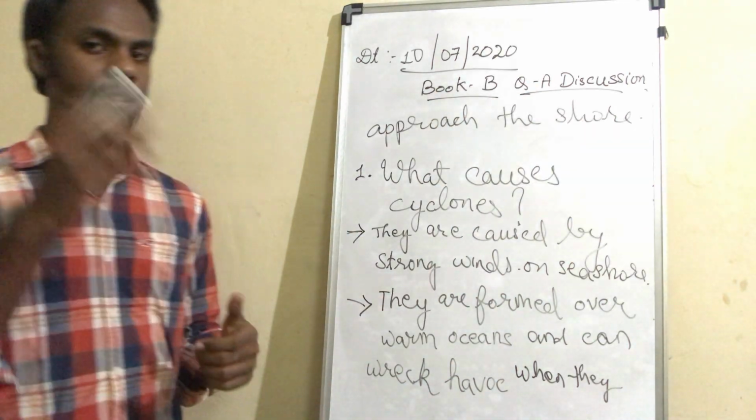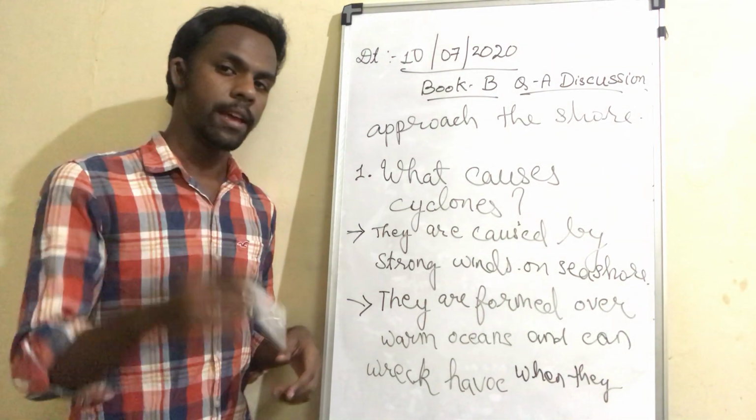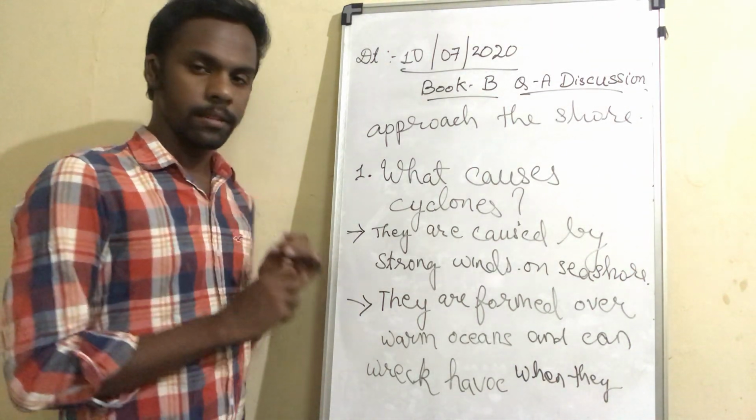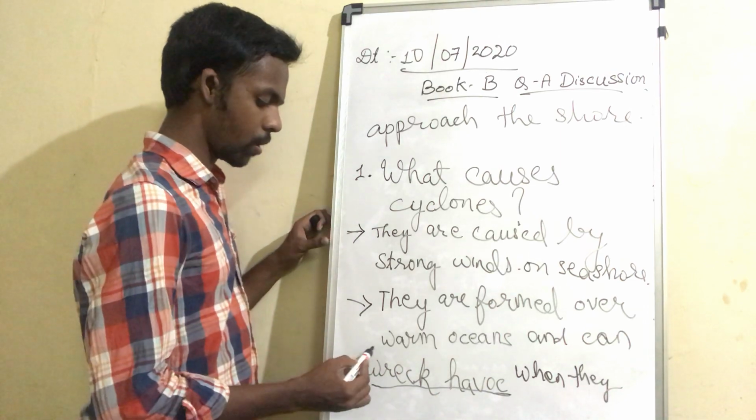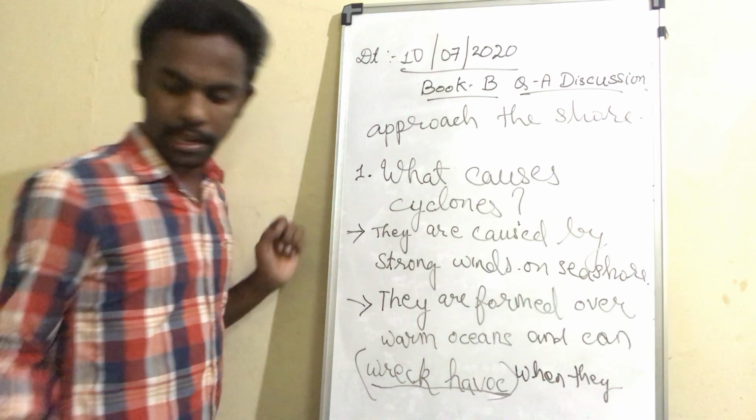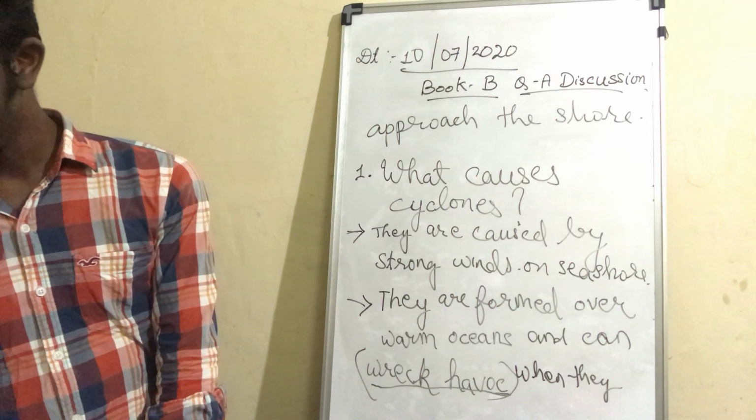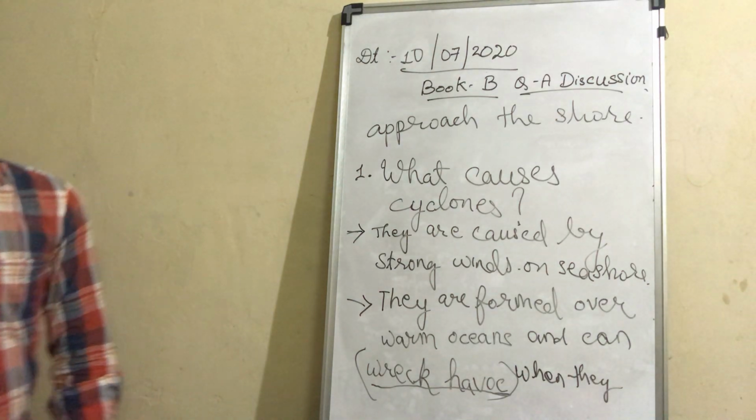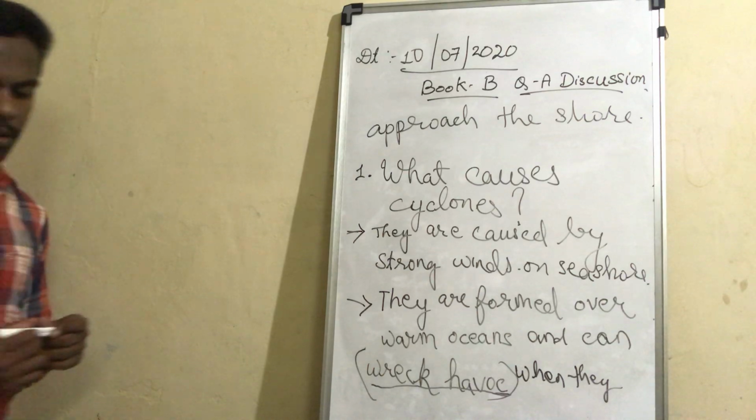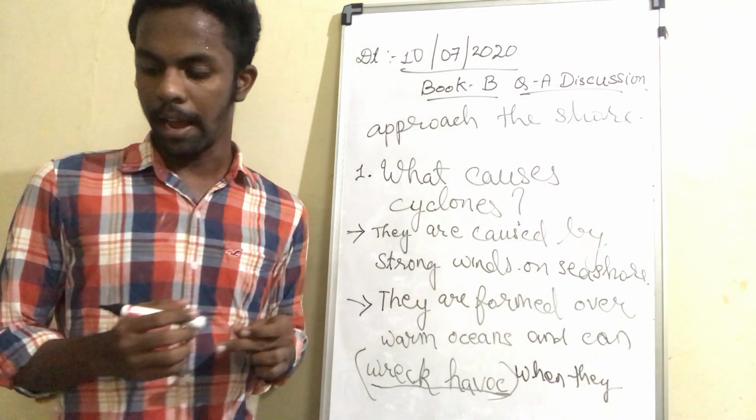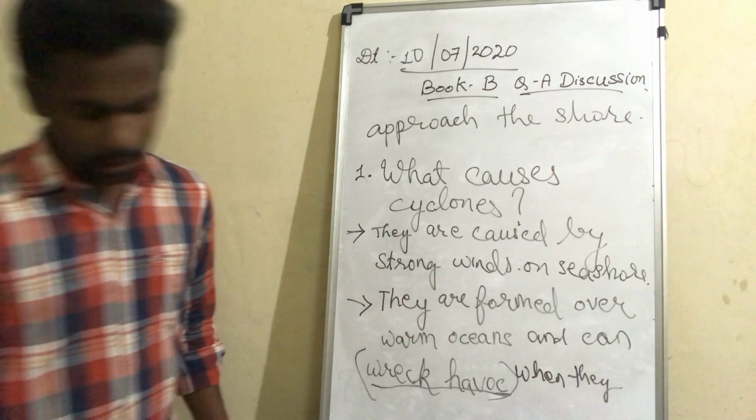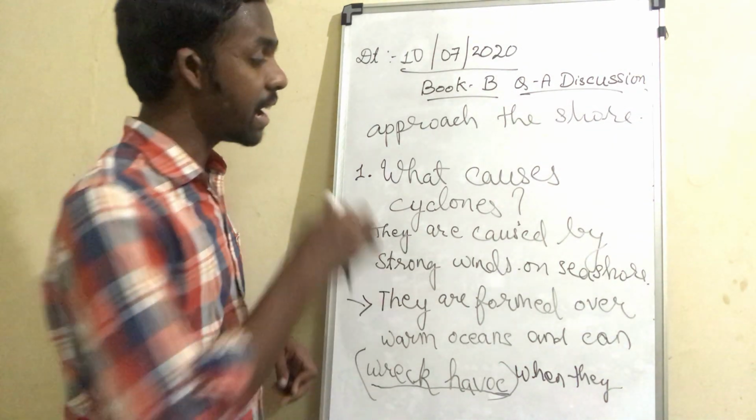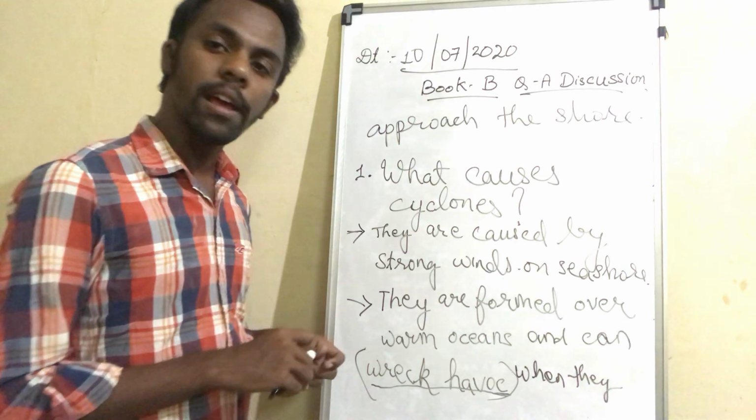At the time of explanation, I explained the meaning of the term wreak havoc. What is the meaning of wreak havoc? I had told you. Let's recap that. The meaning is to cause great damage. That is the meaning of wreak havoc.